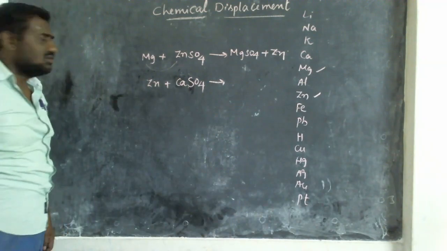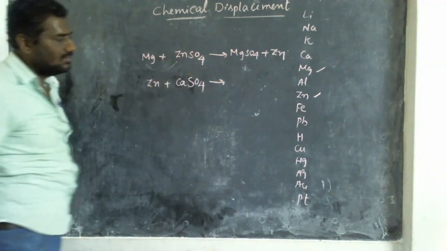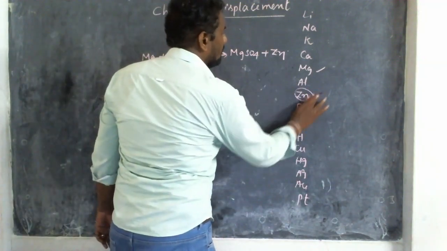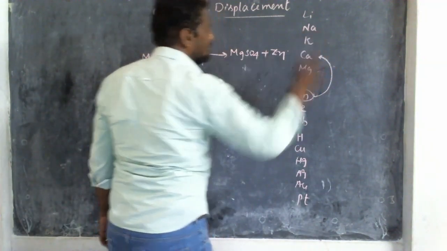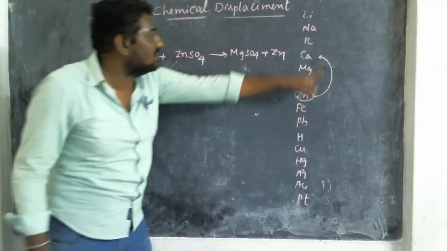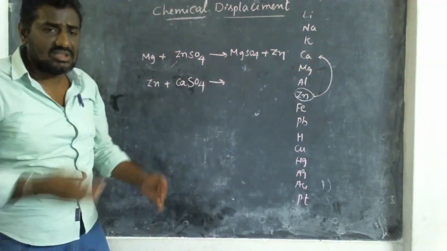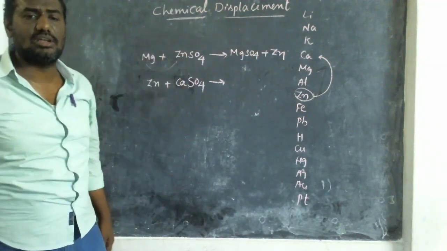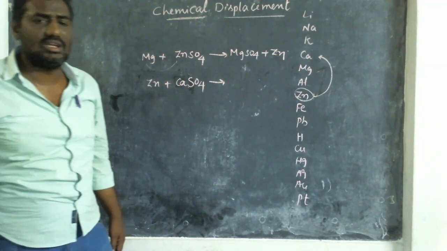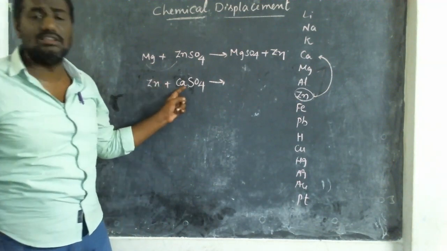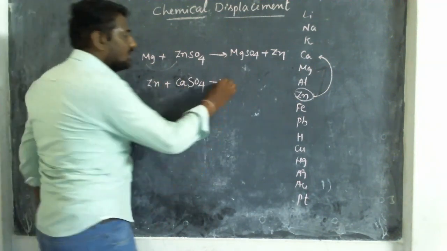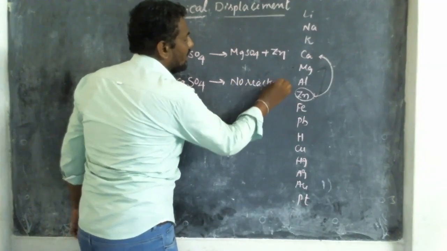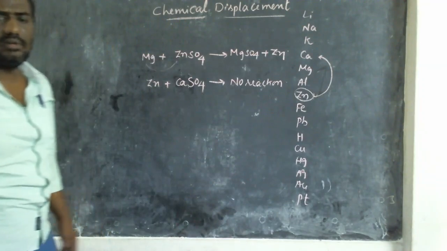Now we have to observe zinc and calcium. We have to check from zinc to calcium. Can zinc displace the calcium? No. Zinc is below calcium. Zinc cannot remove the calcium because zinc is low reactivity. So a low reactivity element cannot displace the calcium. So here we write no reaction. We can check one more.